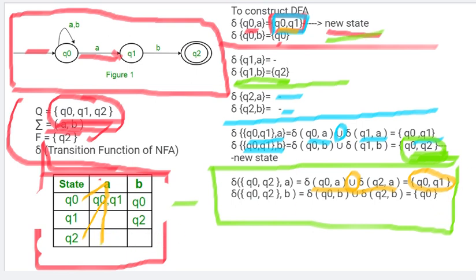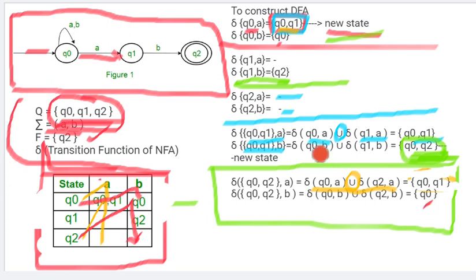Leave it. Next is Q0 Q2 with respect to B. Q0 with respect to B gives Q0. Q2 with respect to B, anything? Nothing. So it is Q0 only. No new state. So all the new states are covered.